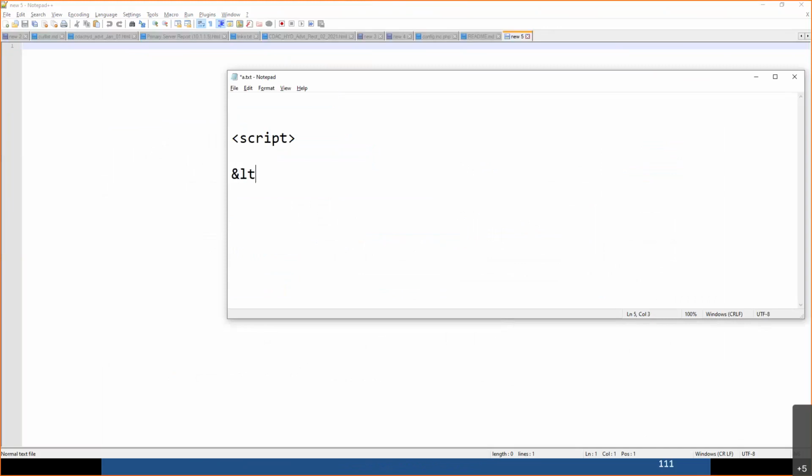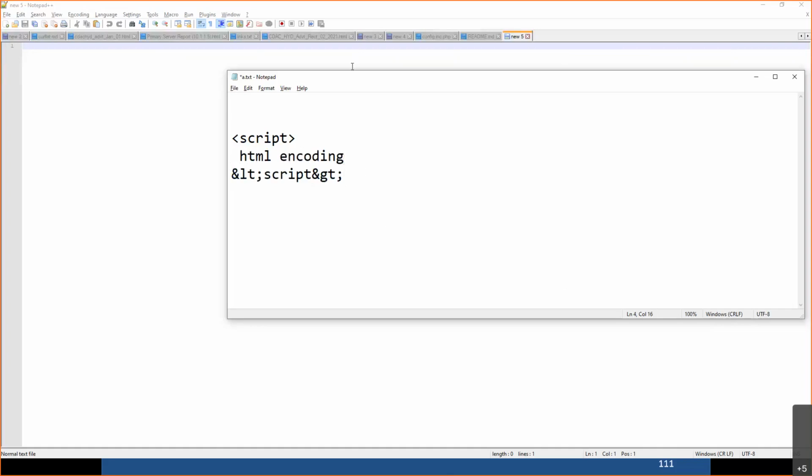That is nothing but the less than symbol getting replaced automatically with this, then I write script, then I write the greater than entity. So when I convert this kind of script into the encoded format, it won't get executed in the browser, and thus cross-site scripting attacks won't be successful. This is called the encoding technique, HTML encoding.